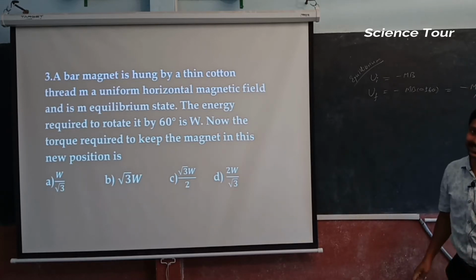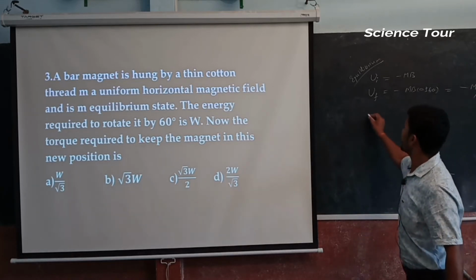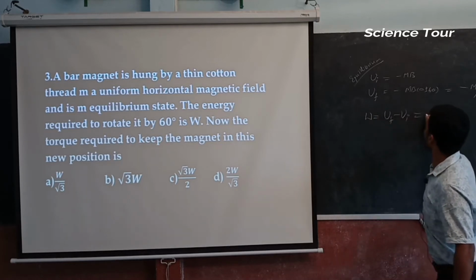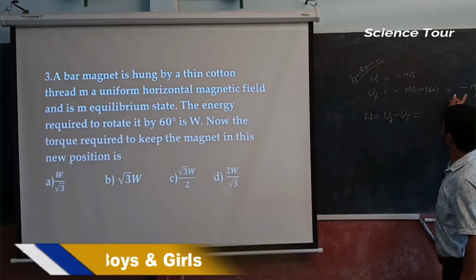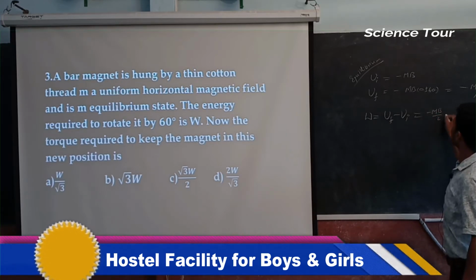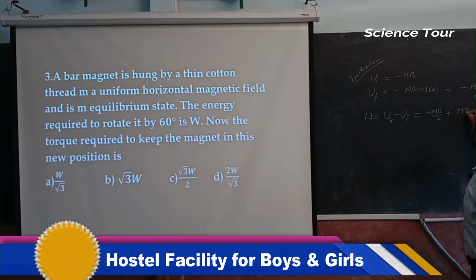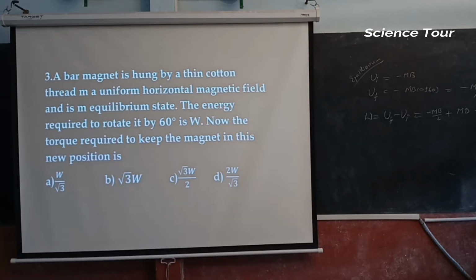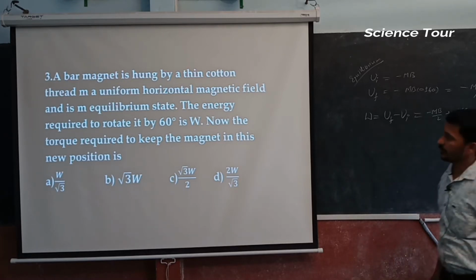So the work W is final minus initial, which is minus MB by 2 minus of minus MB, that is MB by 2.